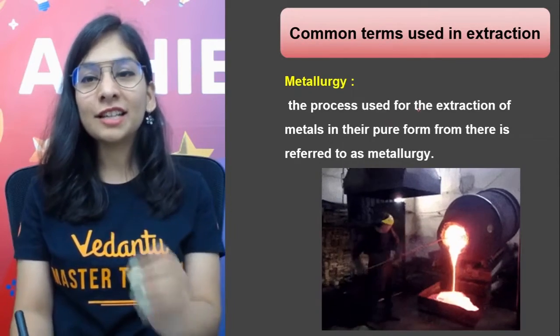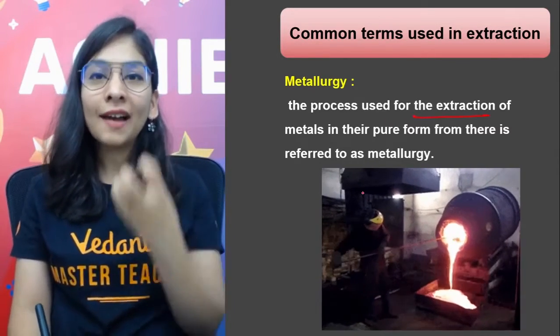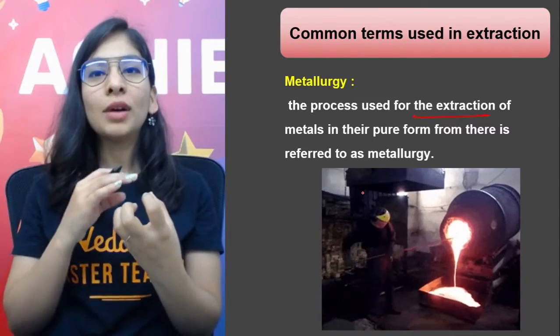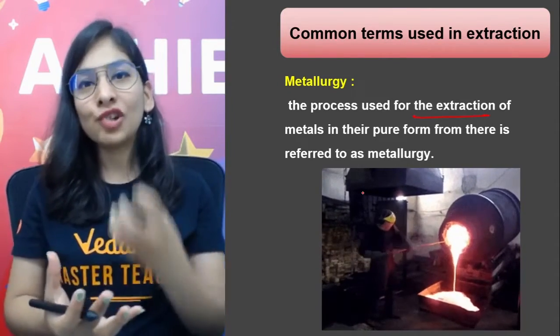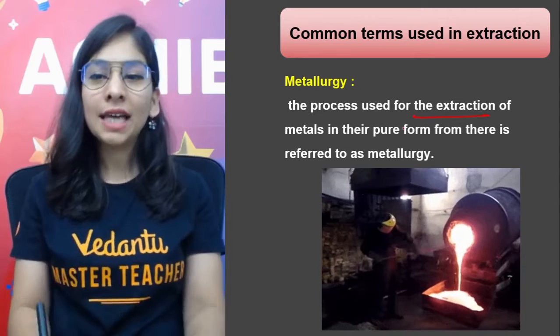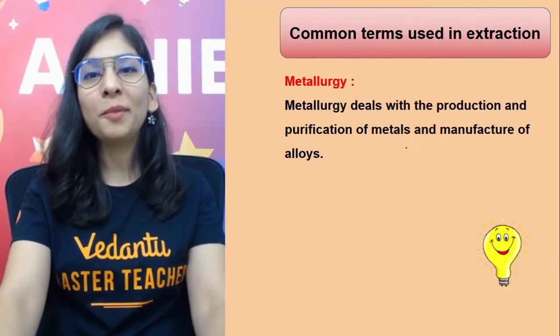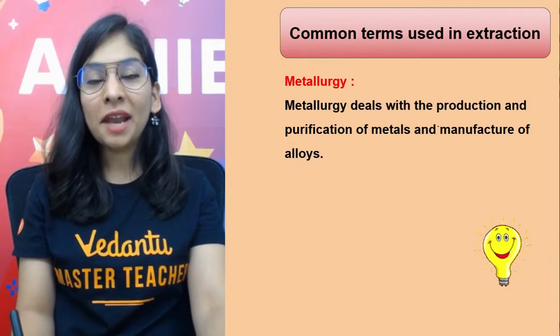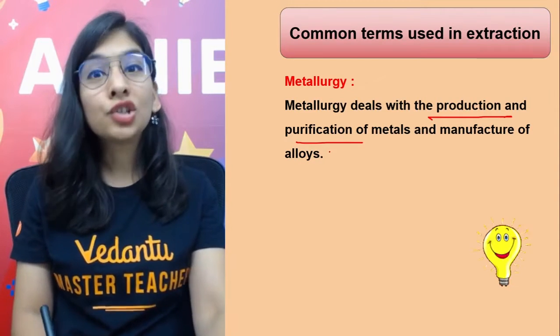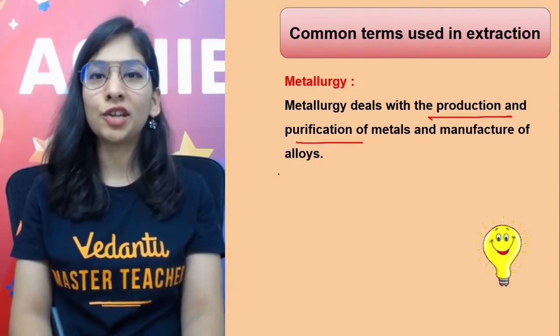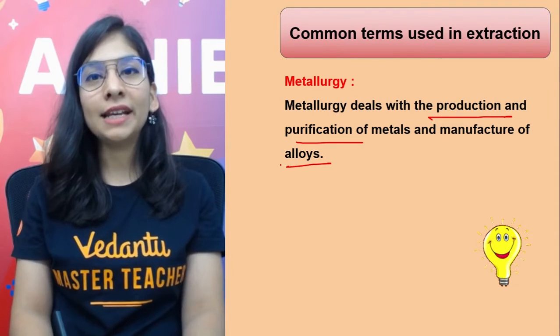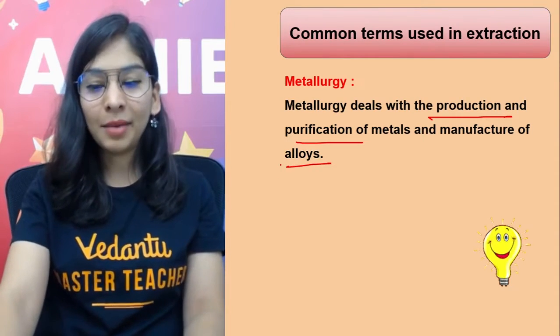So metallurgy is the process where we extract the metal, get rid of the impurities, extract the metal and then purify it. This entire process is called metallurgy, to get my pure metal. All right? Metallurgy deals with the production as well as purification of metals. And then finally we can prepare alloys from the same as well.